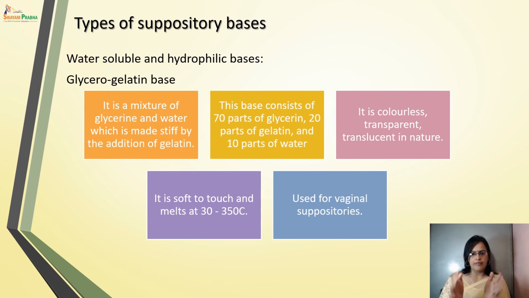So it has a 7:2:1 ratio of glycerin, gelatin, and water. It is colorless, transparent, and translucent in nature, soft to touch, and melts between 30 to 35 degrees centigrade. It is basically used for vaginal suppositories.